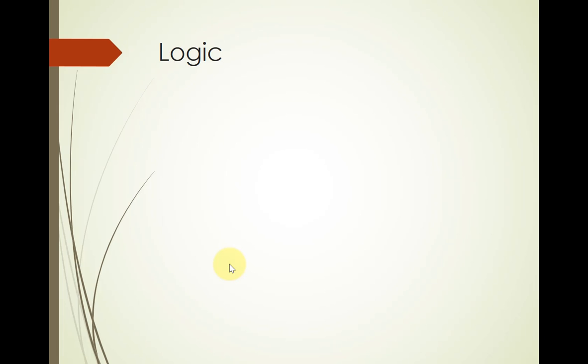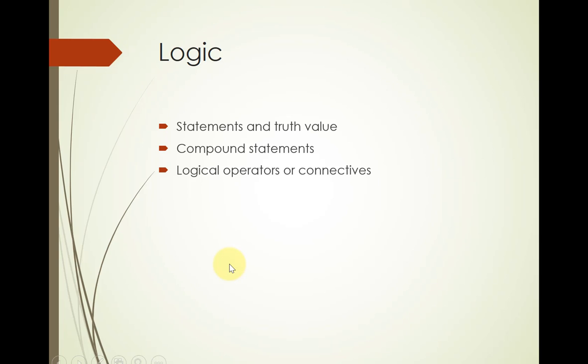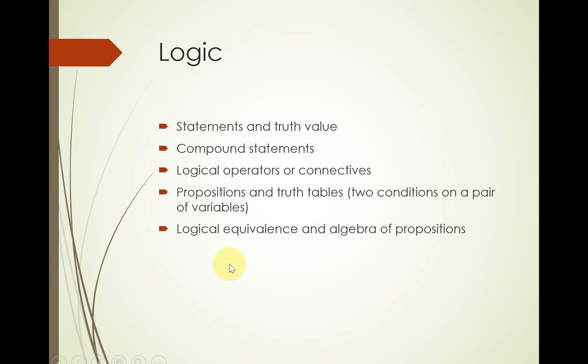Next in our computer math for data science, we're going to talk about logic. In logic, we need to talk about what we mean by a statement, and then the truth value for statements, and the compound statements, and logical operators, also called connectives, propositions, and truth tables, and logical equivalence, and algebra of propositions, and conditional statements.